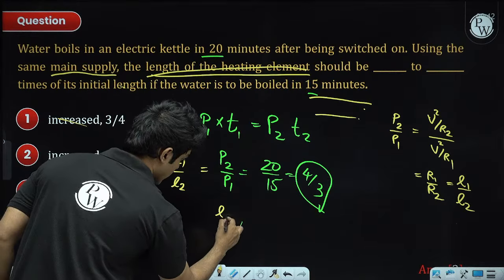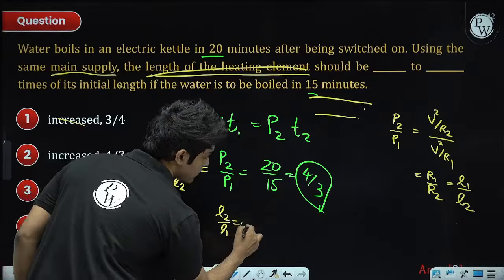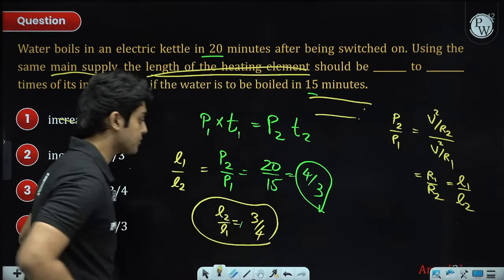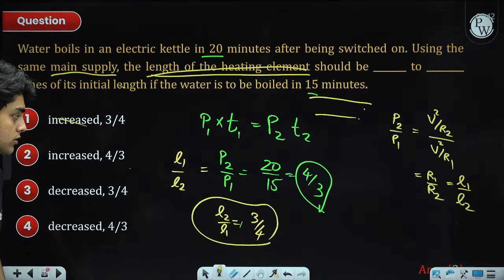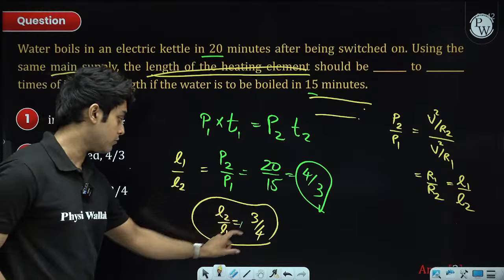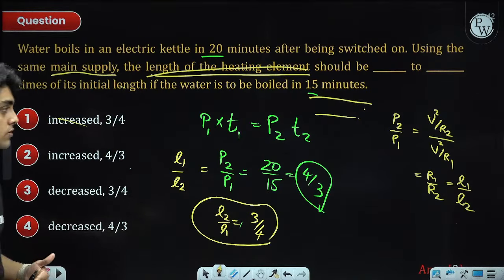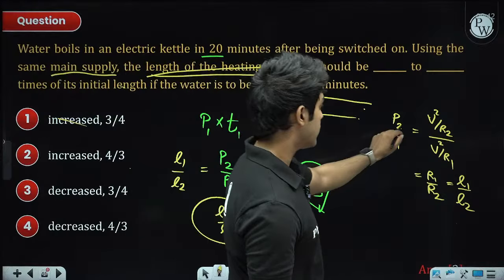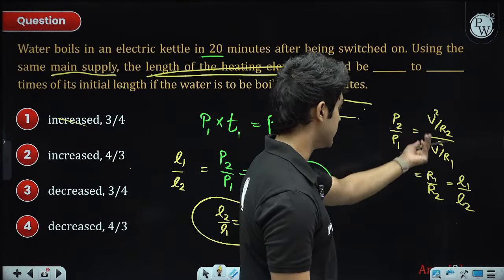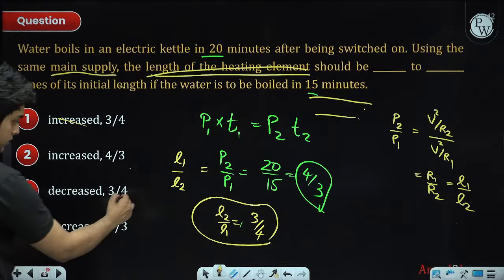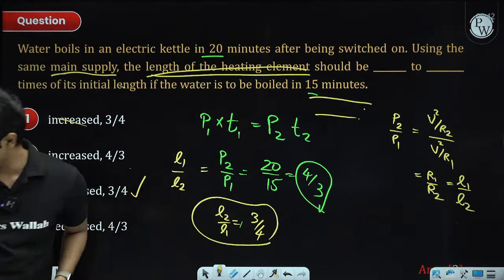So the length ratio L2 by L1 is 3 by 4. So basically we need to reduce the length to 3 by 4th of the original length. That way the resistance reduces so that the power, which is V square by R, increases. So hence the answer is the length should be decreased to 3/4 of the original value.